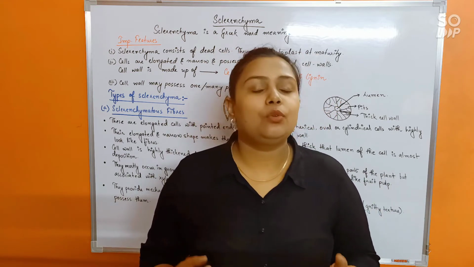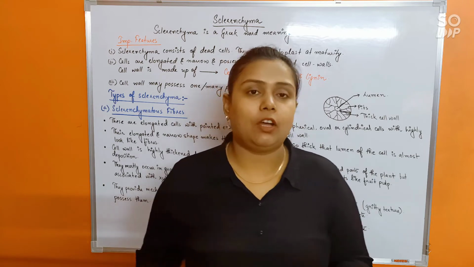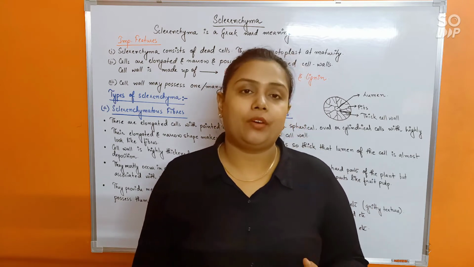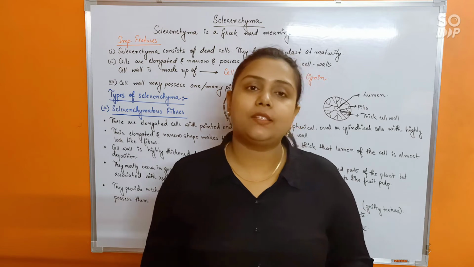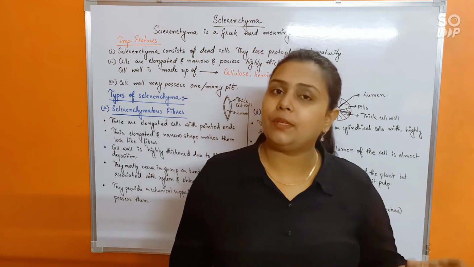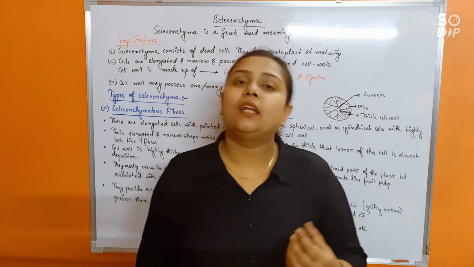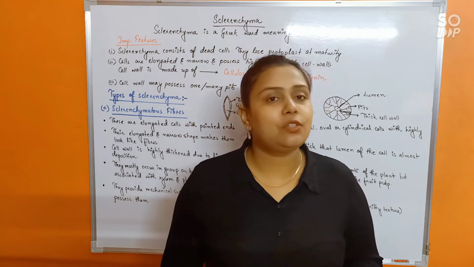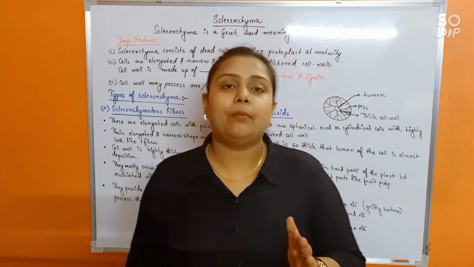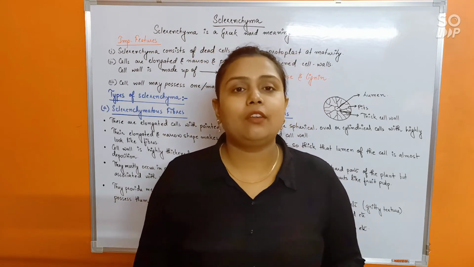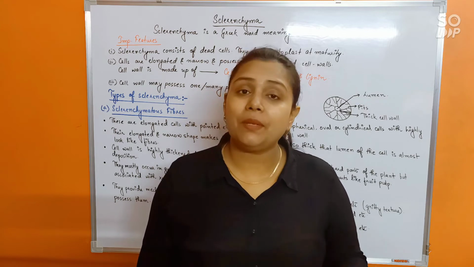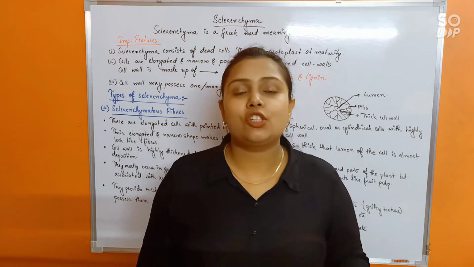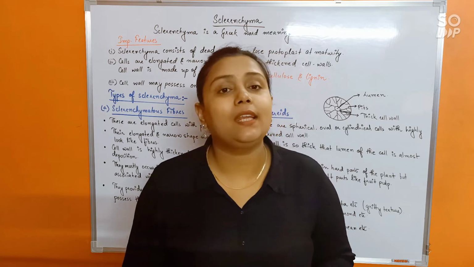Now, you know very well that in parenchyma the cell wall is made up of thin cellulose, whereas in collenchyma, the cell wall is made up of cellulose, hemicellulose and pectin, isn't it? That will also provide rigidity to the cell wall. But about sclerenchyma, their cell wall is made up of cellulose, hemicellulose and a very specialized deposition that's called lignin.